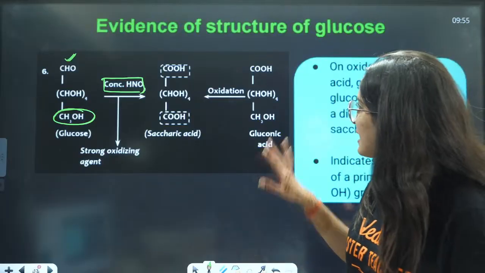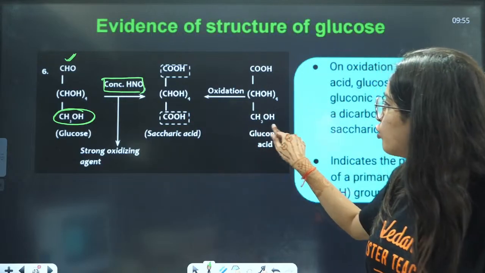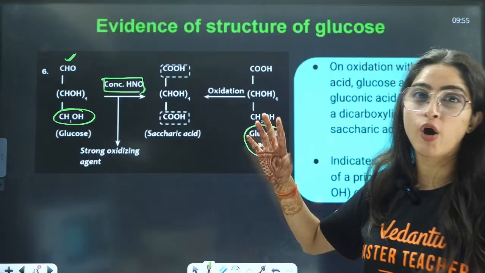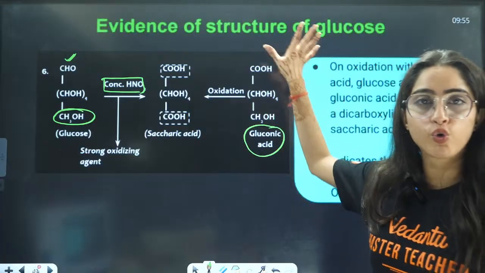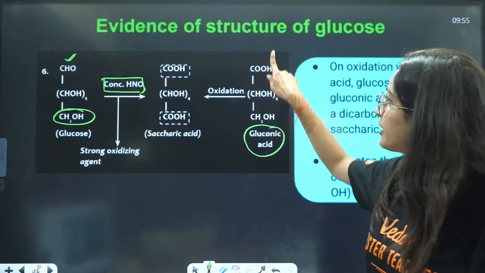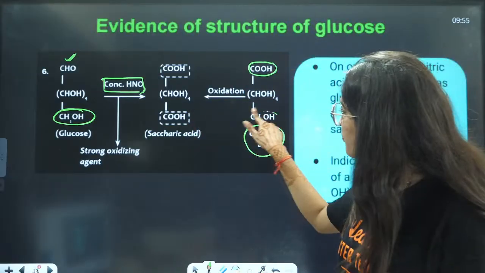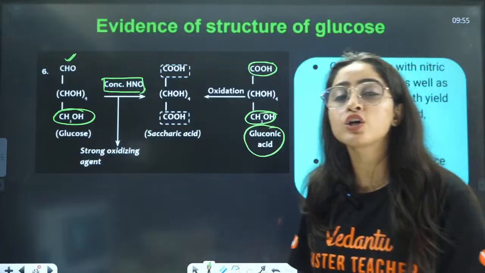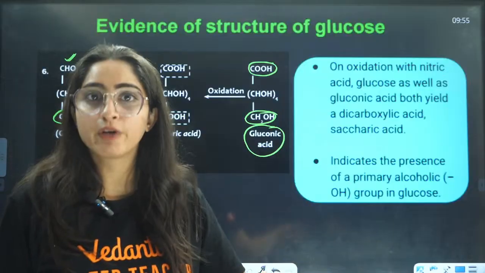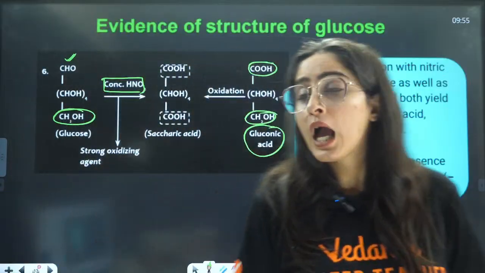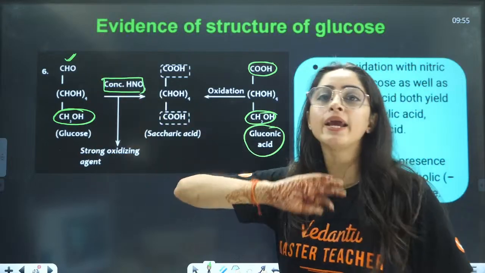Now the next thing: what is this reaction? They are just telling you about gluconic acid, which we made by oxidizing with bromine water. Glucose first oxidizes with bromine water, replacing CHO with COOH. Bromine water is mild, so it will not oxidize the primary alcoholic group; it will only oxidize the aldehyde group. But concentrated HNO3 will oxidize both CHO and the primary alcoholic group.